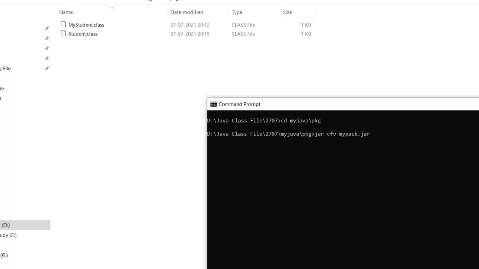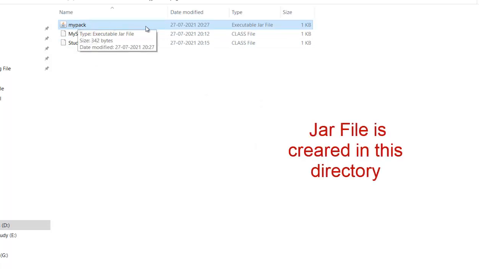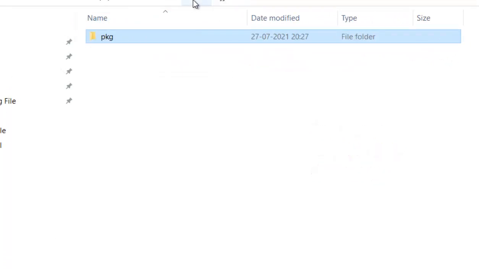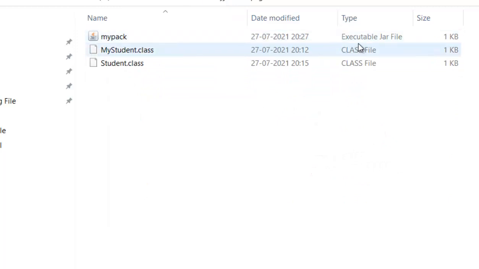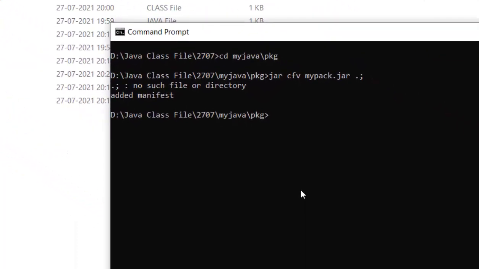Then write the package name or use the current directory. See, it is created. This my pack jar file is created. Here, this jar file is created; this is an executable jar file. Now I want to go one more step back.